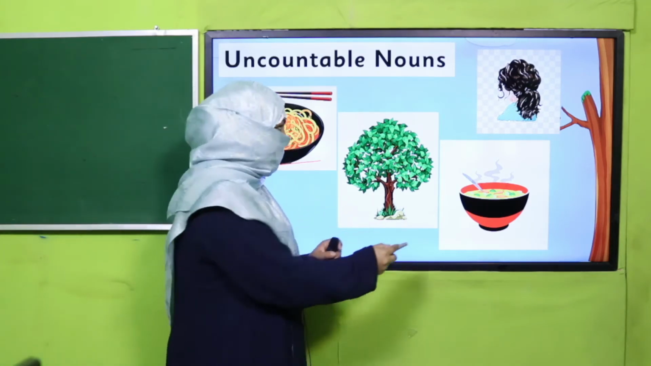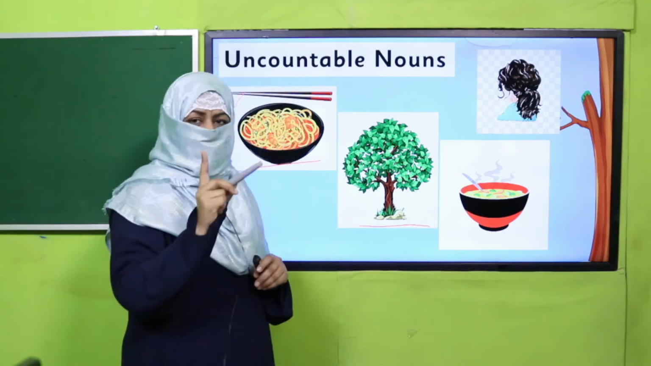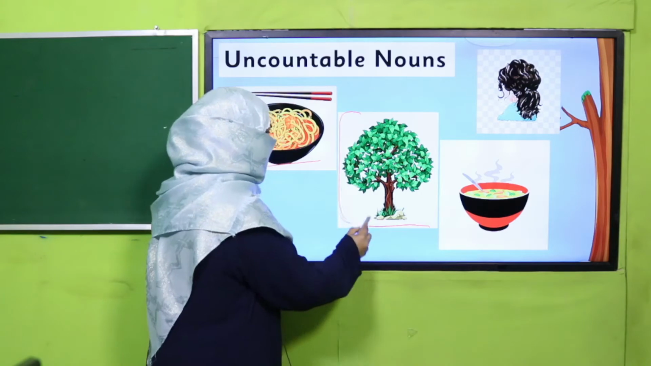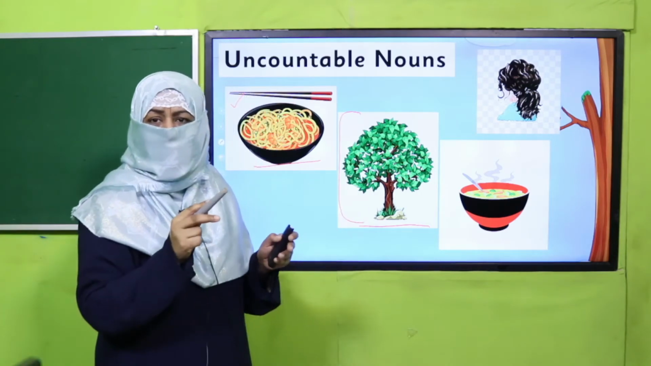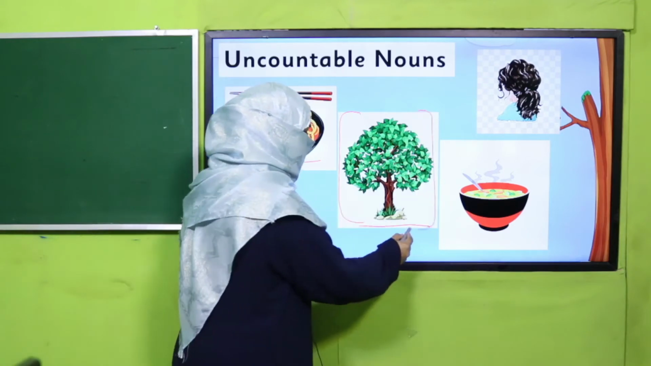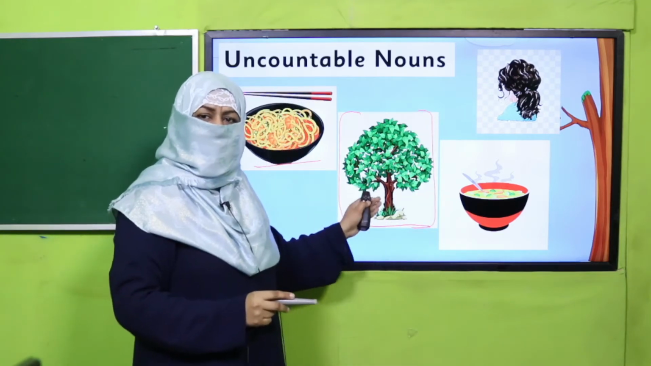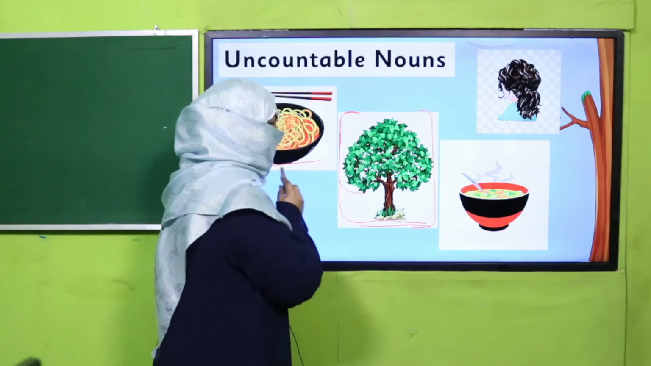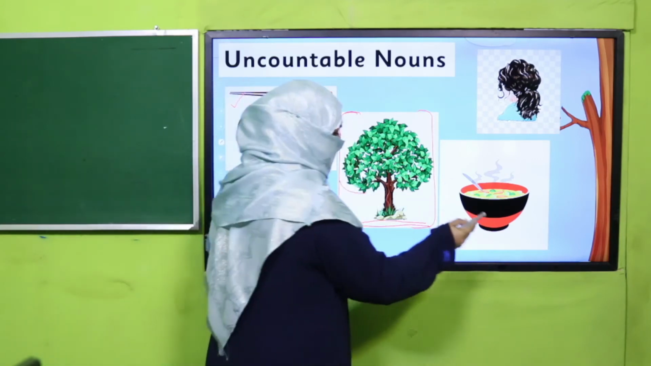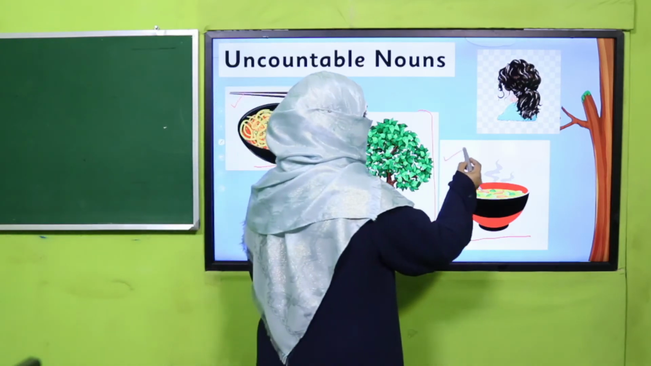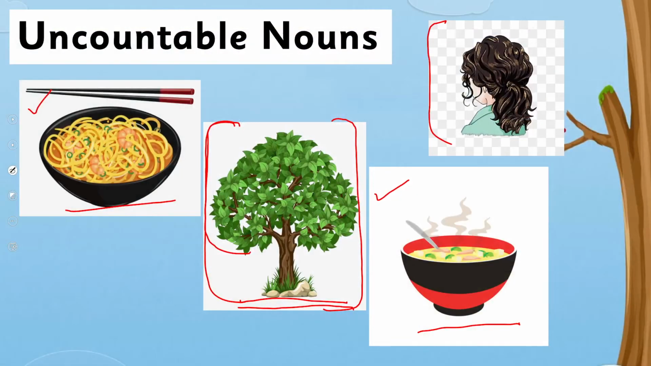Look at this picture. It's a tree. We can count tree. It's countable. But how many leaves are there on this tree? We don't know. It's uncountable. Okay. So in this picture, both examples, countable and uncountable, are there. We can count tree, but we cannot count its leaves. Okay. This is a bowl of soup. We cannot count it. It's uncountable.